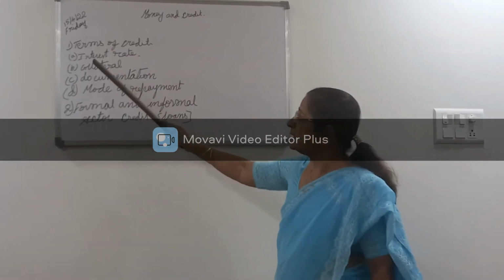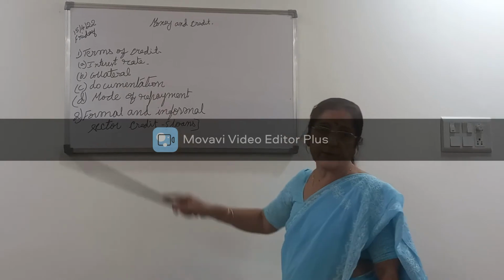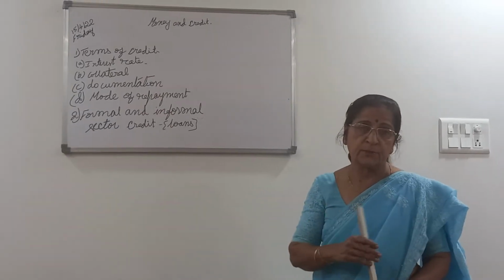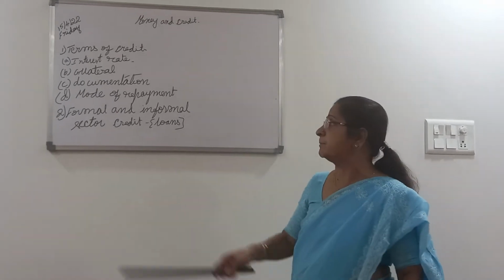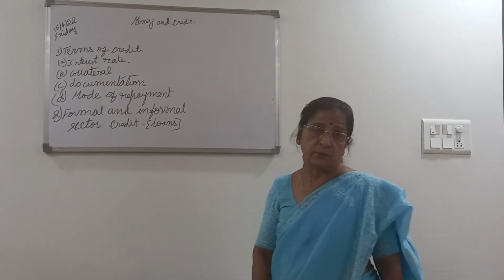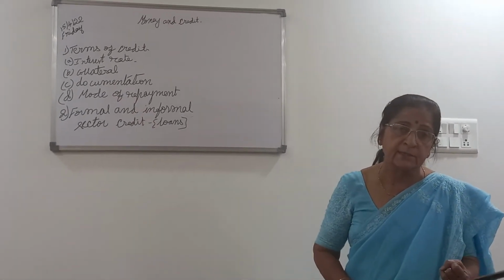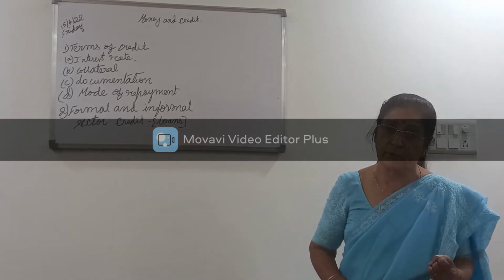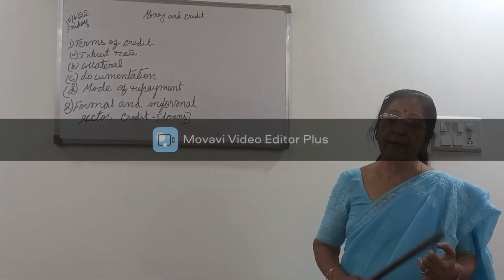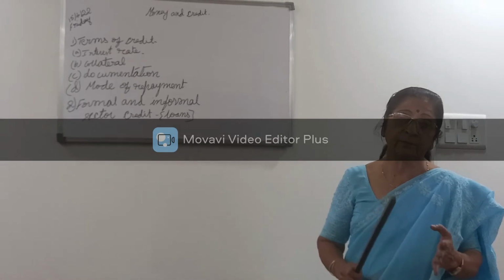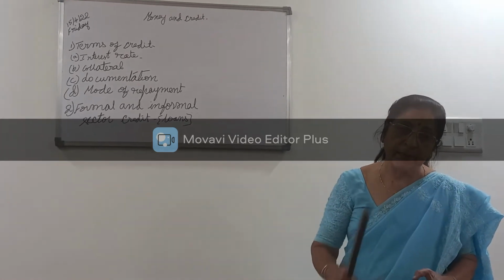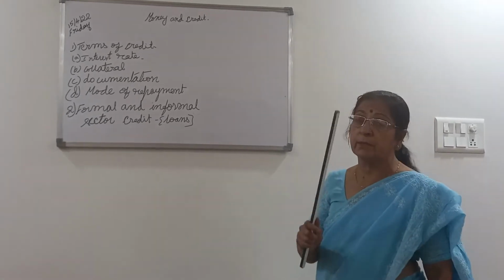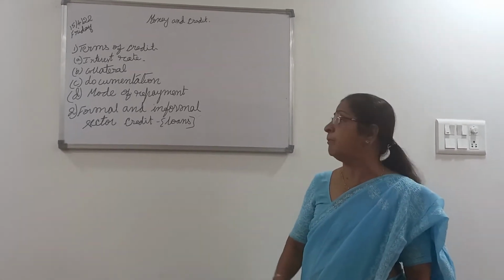Okay, children, I was telling you about the terms of credit, isn't it? Terms of credit include the interest rate, that is the interest that is levied on the credit that has been taken, and collateral. Collateral, as I said, is nothing but the asset the borrower has, and the bank is assured that the borrower is capable of repaying the loan, an assurance of the ability of the borrower.